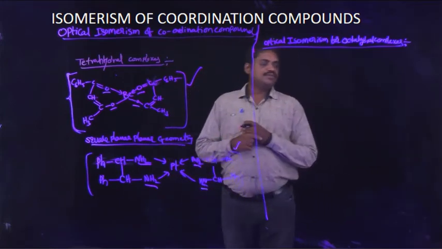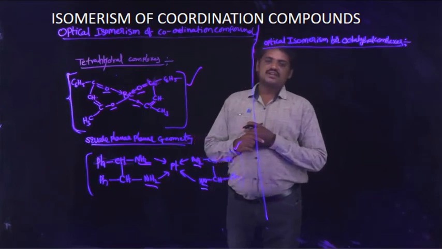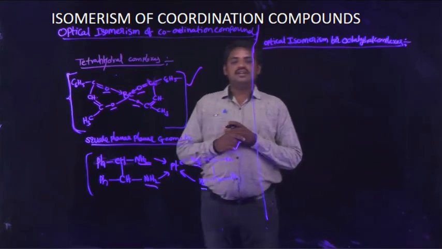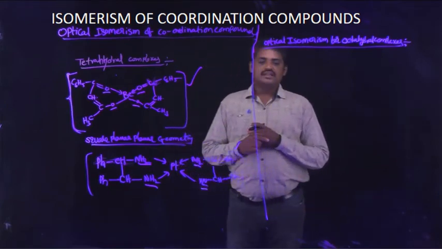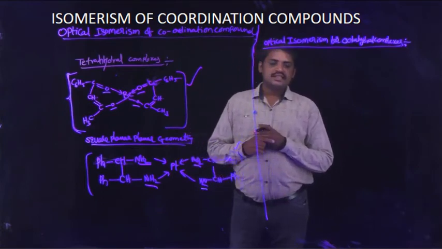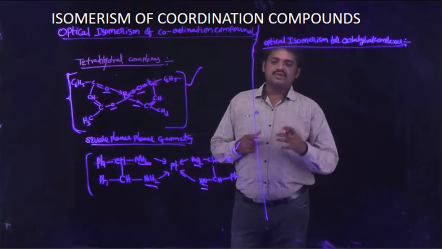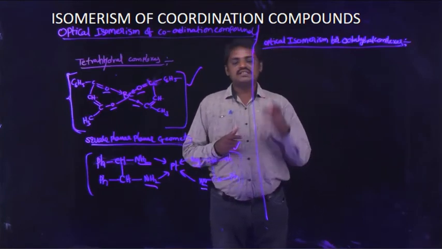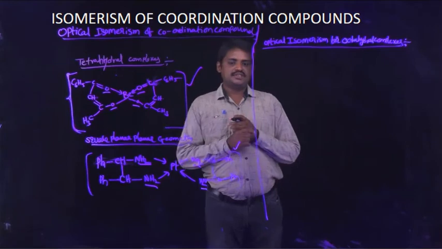That type of complexes are known as octahedral complexes.